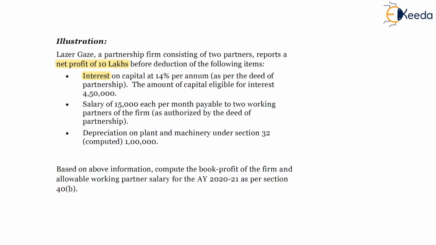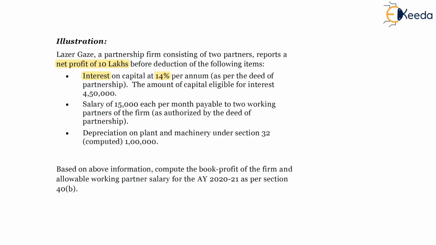As per the deed of partnership, the amount of capital eligible for interest is 4,50,000. So, as per 40B, the interest deduction allowed is 12% per annum. So, here it has been mentioned as 14%. Remaining 2% will be disallowed in the hands of the firm, and it will be added back to the net profit.